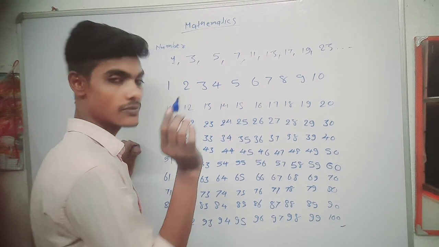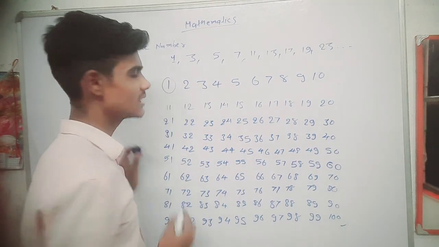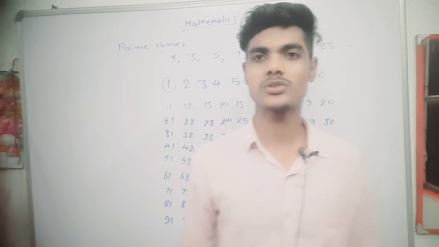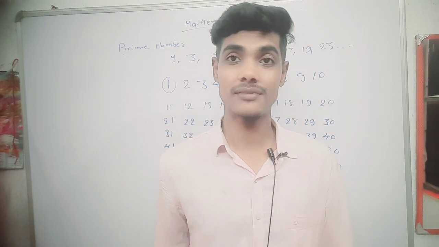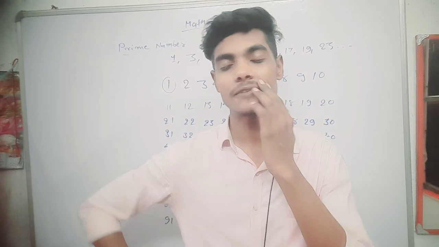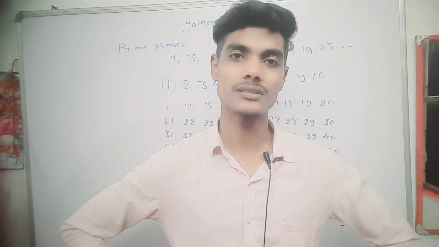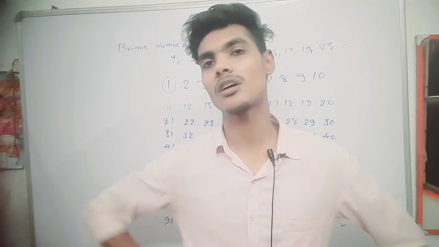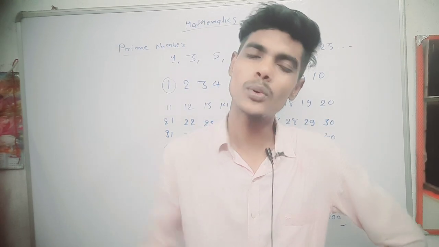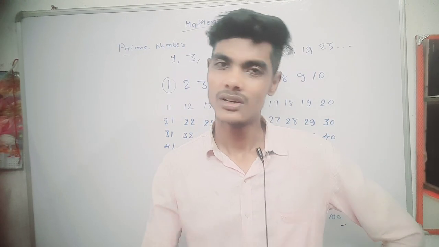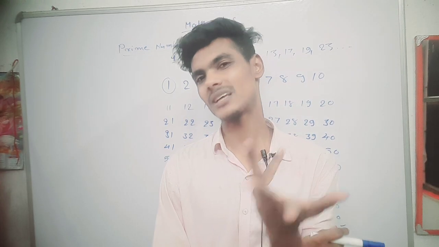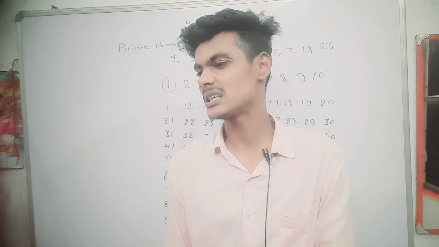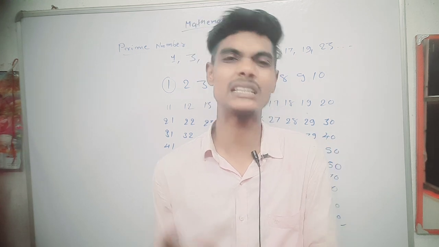First of all, 1 is the kind of number that is divisible by 1 and itself, which is only 1. What is the definition of a prime number? A prime number is divisible by 1 and itself. But 1 is both things itself. So you can say 1 is a prime number or not. It is not a big deal, because 1 is the kind of number that does not help in anything.